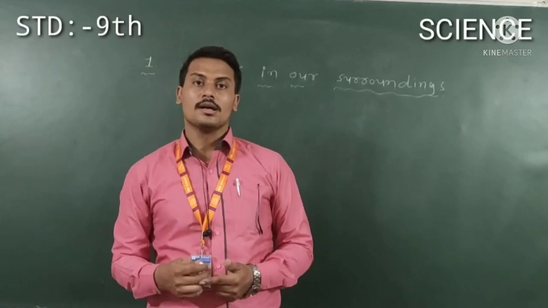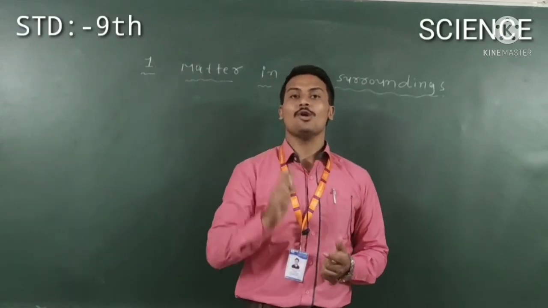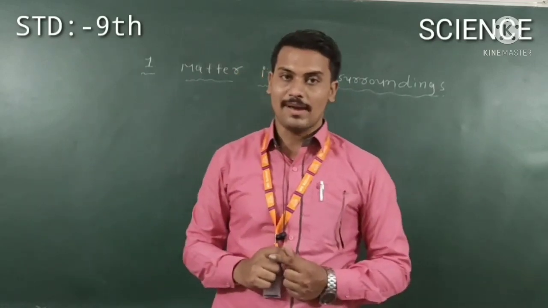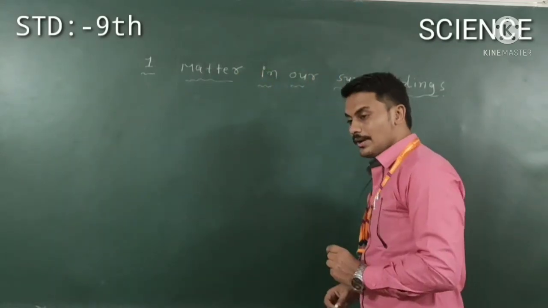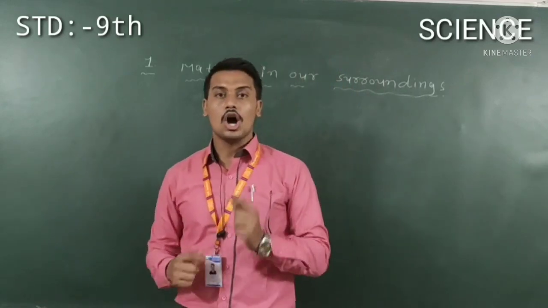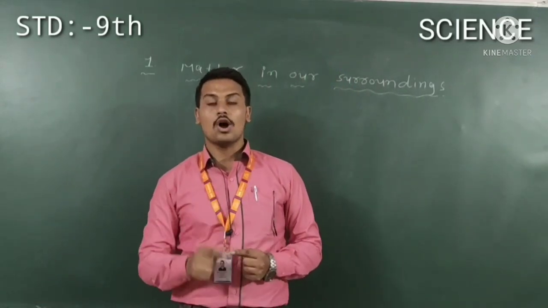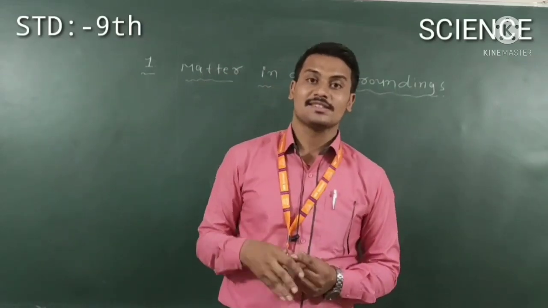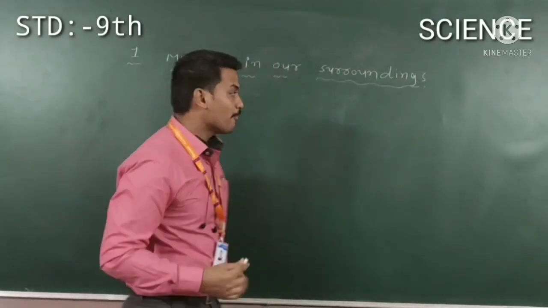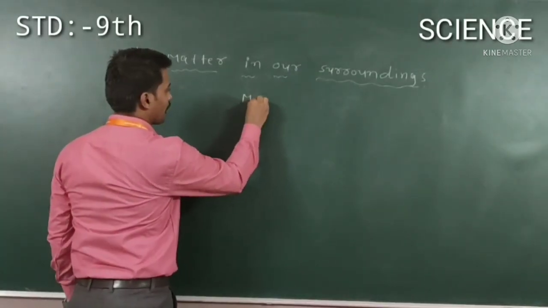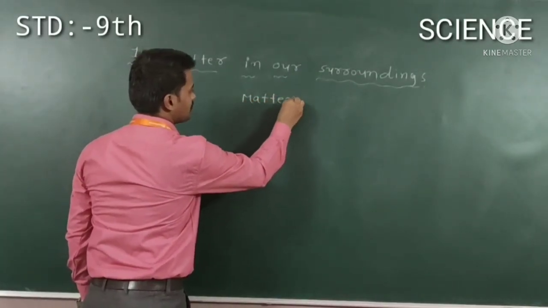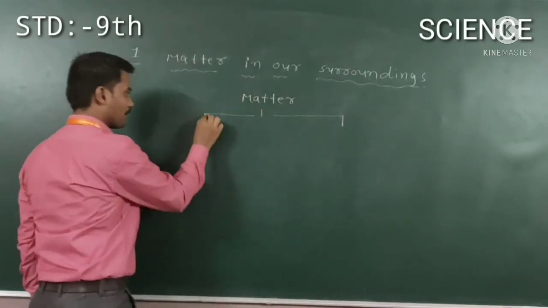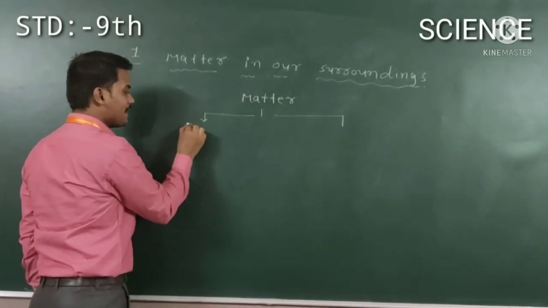Indian philosophers divided matter into 5 basic elements. Okay, so which are they?